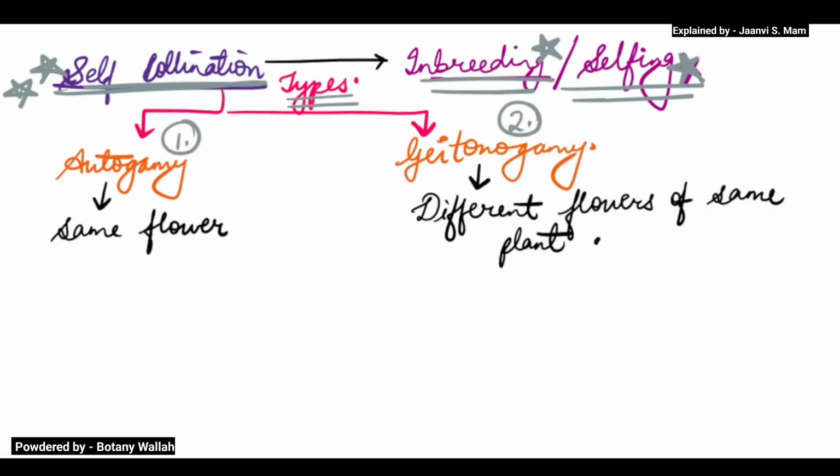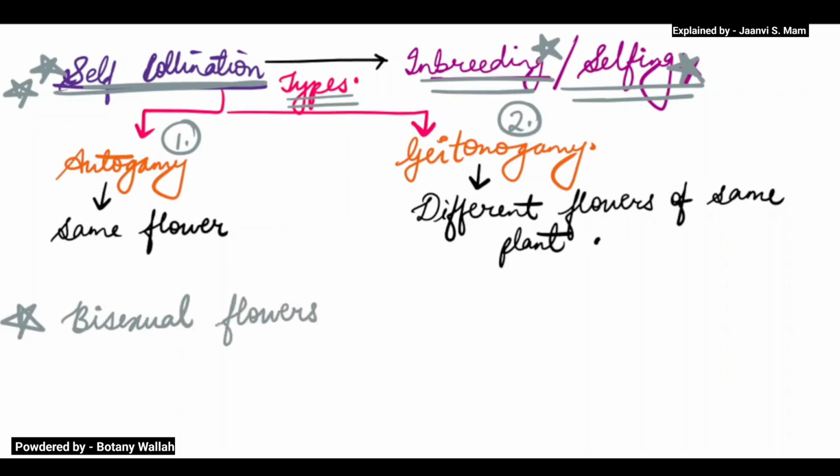Now in self pollination, what are the requirements? If self pollination is to occur, then the flowers should be bisexual flowers.